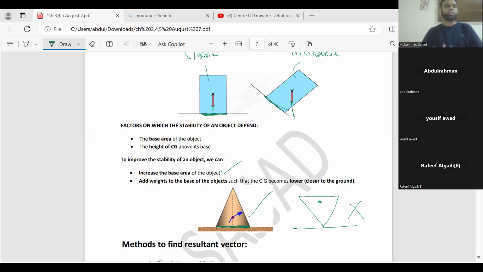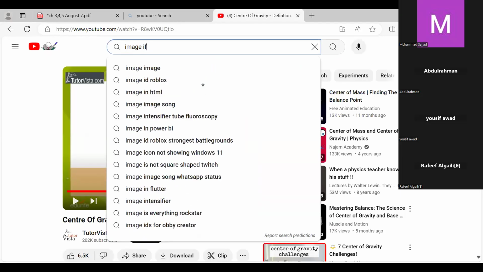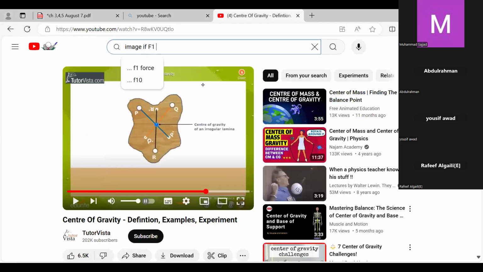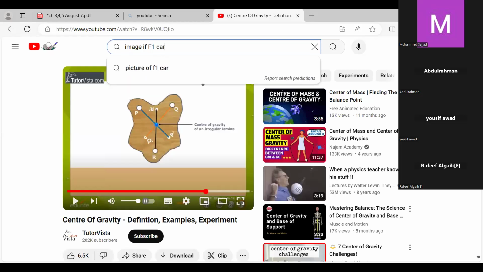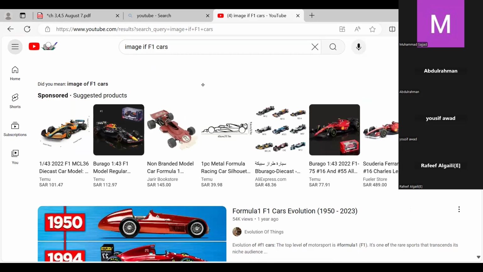Then Formula 1 racing cars. If you don't have an idea how they are more stable, just observe this image. I will be writing here an image of F1 cars. Now see, a lot you can see here. Now let me share with you this image in detail.